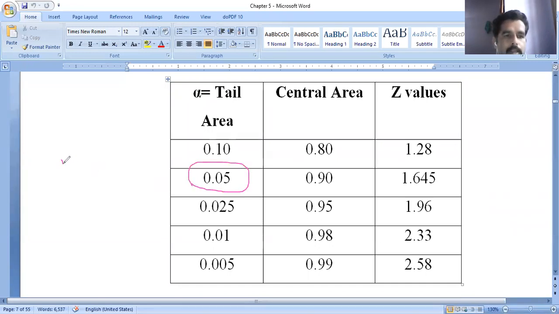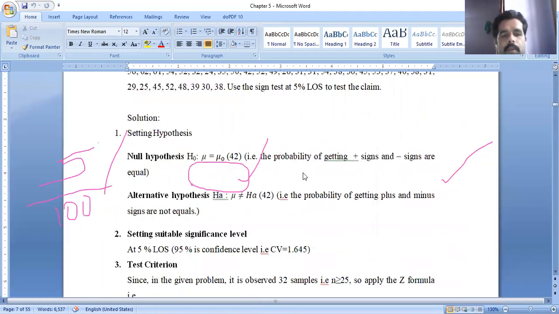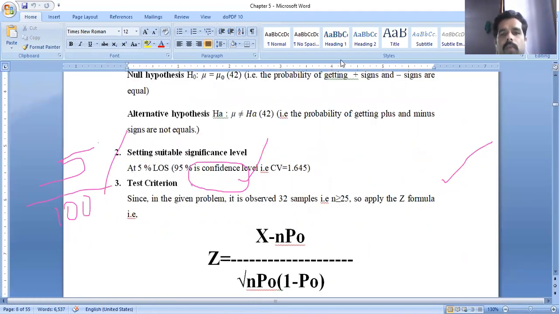When the percentage is given as 5%, immediately what we have to do is 5 divided by 100, then you will get 0.05. Then the Z value is 1.645. That is the reason I have written here 1.645.